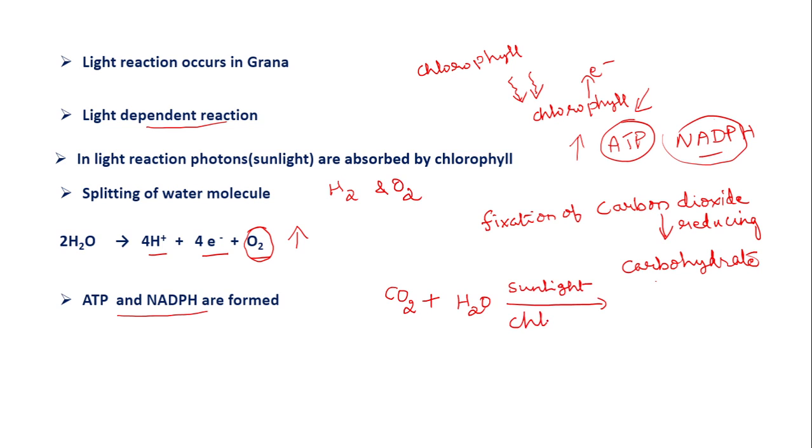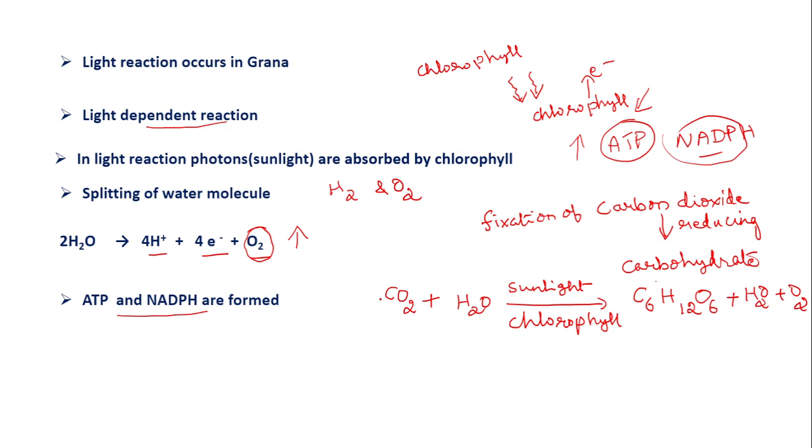and chlorophyll. What is formed here? Carbohydrate, which is the glucose molecule, C6H12O6. Then some amount of water is formed here and oxygen is released into the atmosphere.